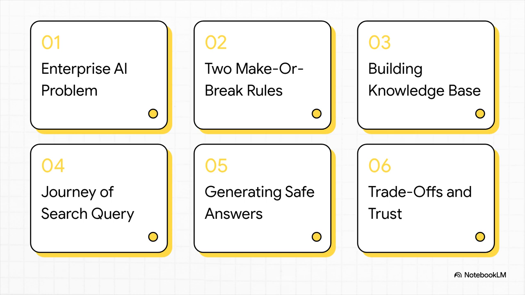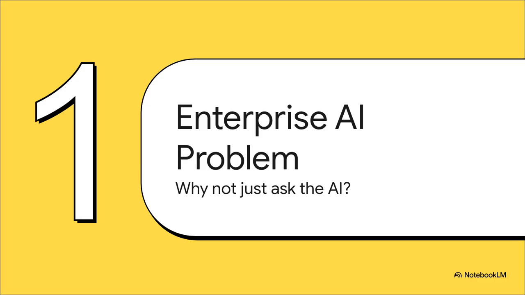Here is our blueprint for today. 1. The enterprise AI problem. 2. Two make-or-break rules. 3. Building the knowledge base. 4. Journey of a search query. 5. Generating the safe answer. 6. Trade-offs and trust.